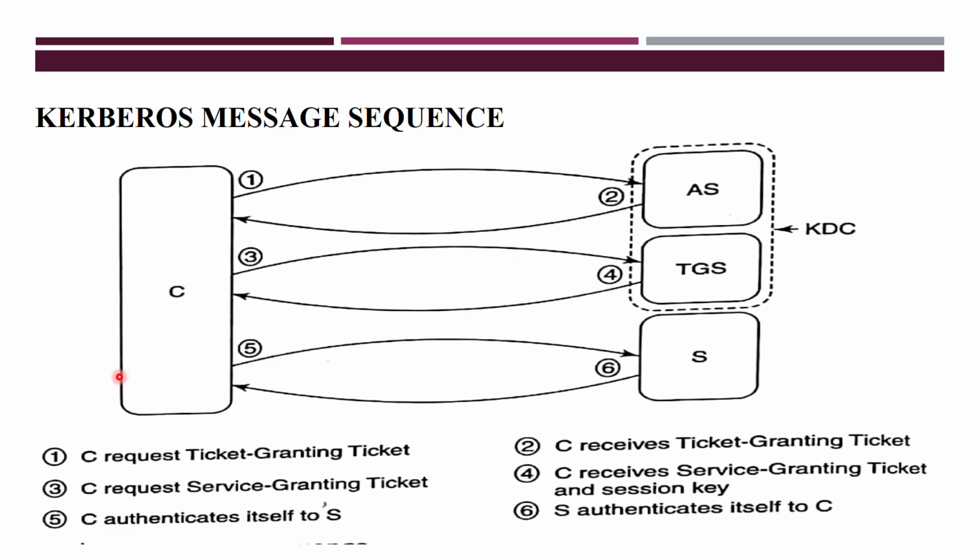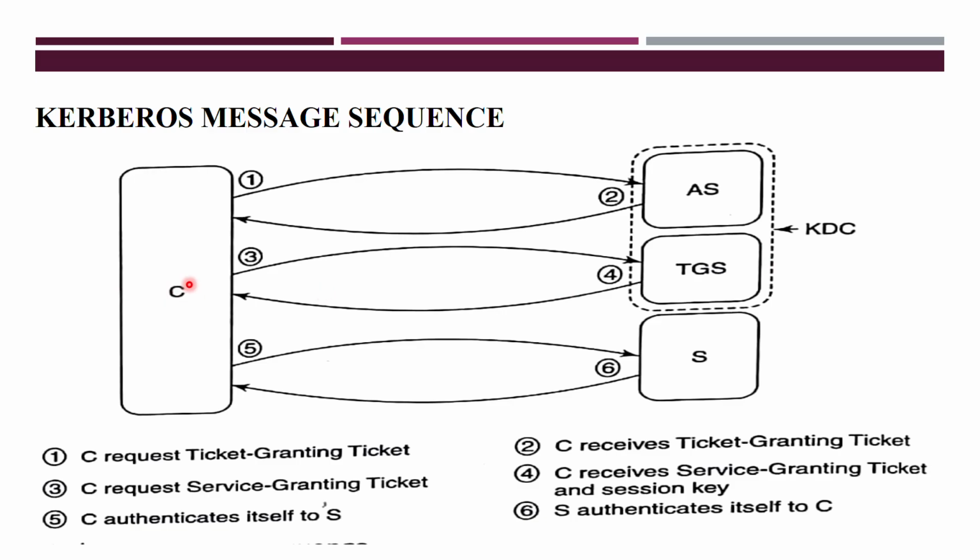When the client gets that, it sends the service granting ticket request. What is the service granting ticket? It is received by the AS, which forwards it in the third message to the TGS. When the TGS receives that message, it provides a service granting ticket, and along with that it adds a session key. That session key you will use for further communication with the server. So the fourth message is a reply to the request. The request is message 3, and for that third message the TGS replies by sending this message 4 here.